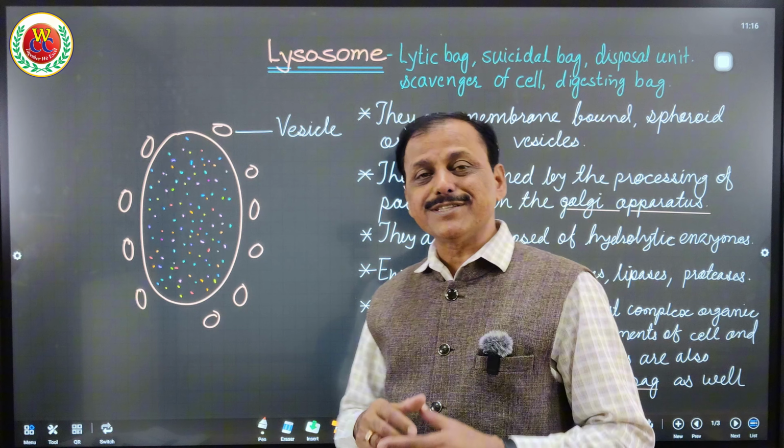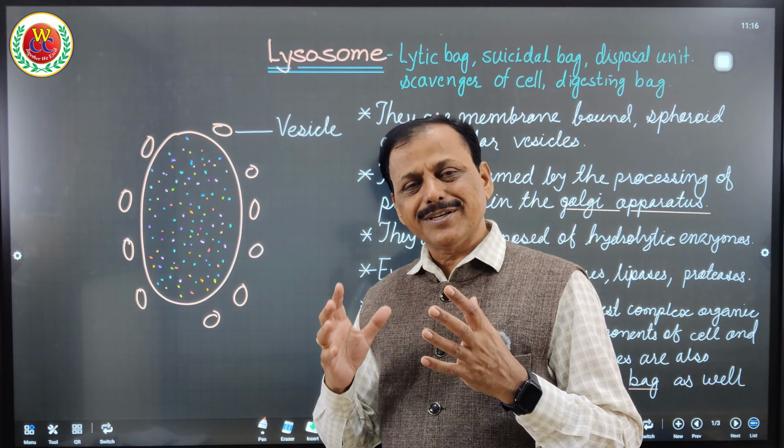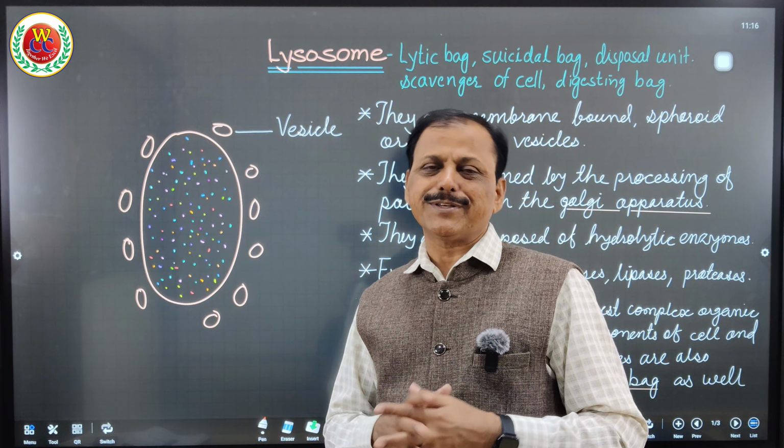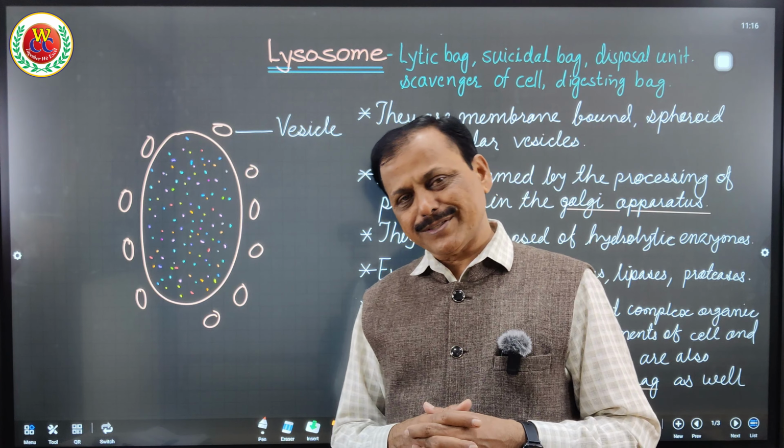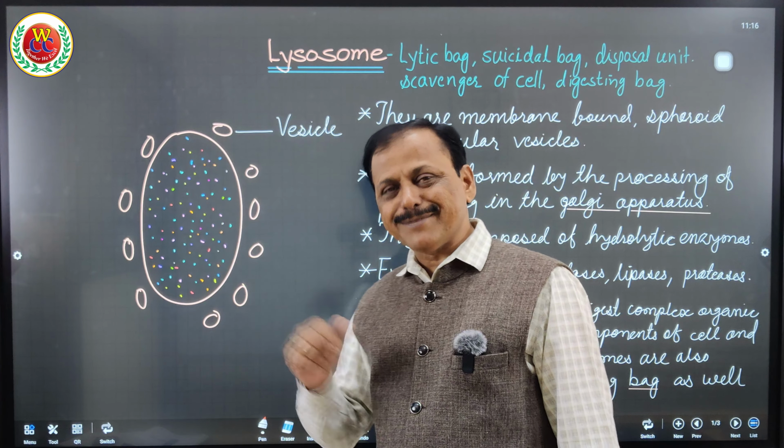That is, the material or content of the Golgi body which is not being used or secreted is released in the form of vesicles, and those large vesicles come together to form the lysosome. Which content of the Golgi body is not used? Enzymes. So lysosome consists of 40 or more different types of enzymes. So it is a bag of enzymes.